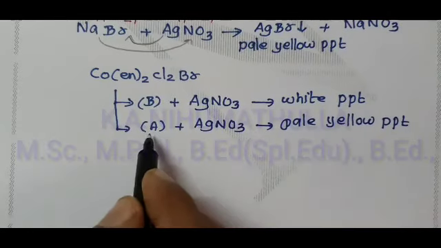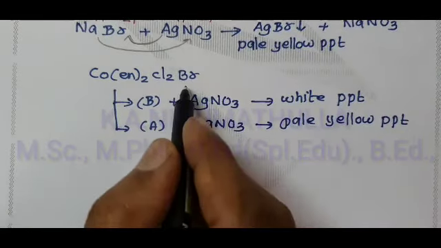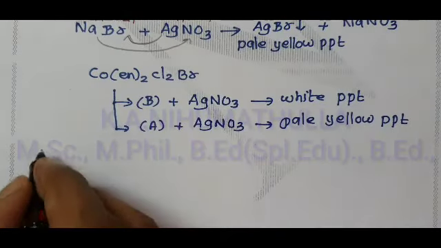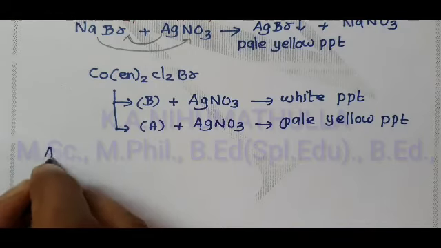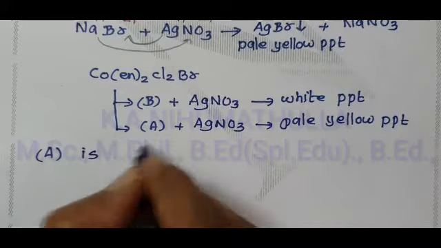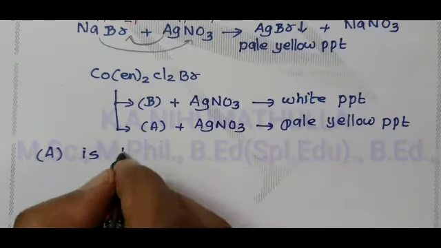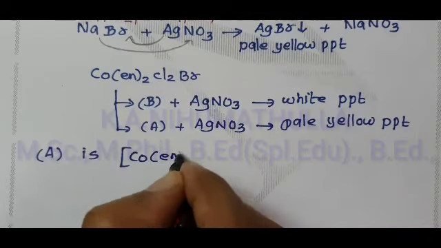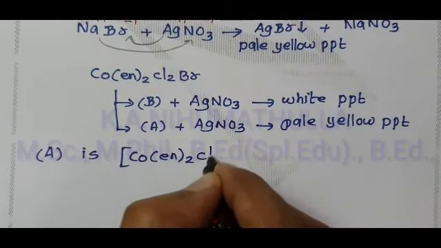So in the complex A, one Br minus is present outside of the complex as a counter ion. Now write the molecular formula of A. In A, Br is outside of the complex: [Co(en)2Cl2]Br.